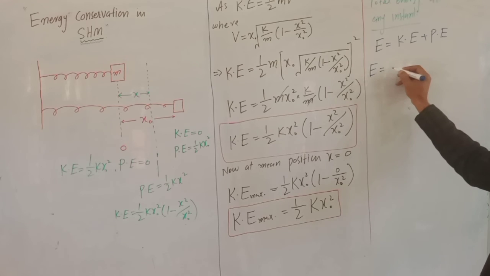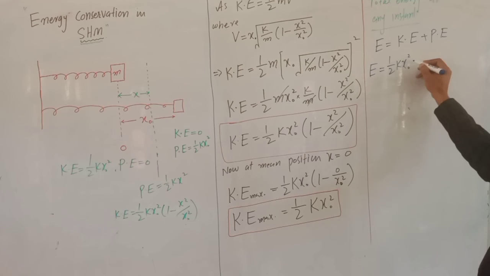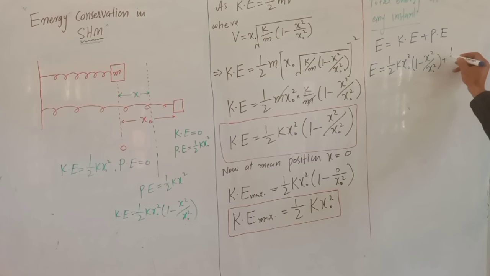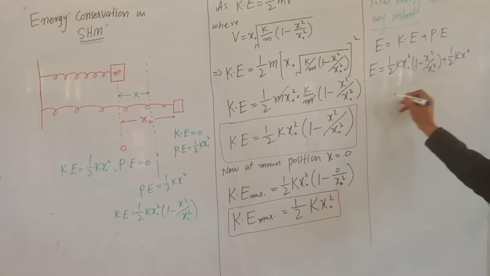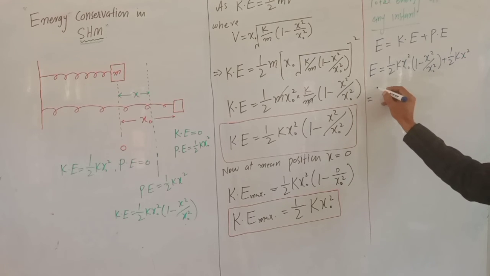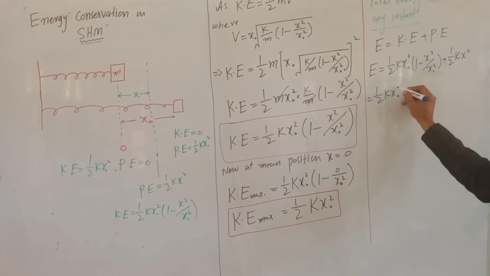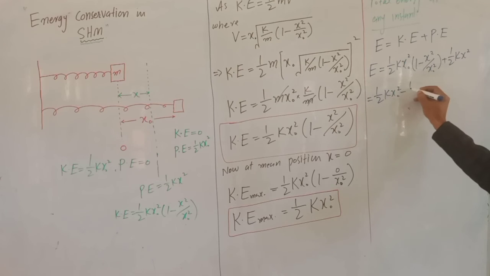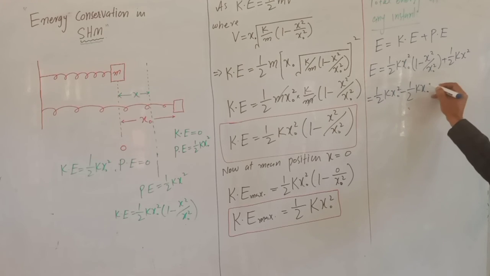So it will be kinetic energy, which is half k x naught square into 1 minus x square by x naught square, and potential energy at the middle point is half k x square. If we further simplify this expression, half k x naught square multiplied by 1 gives this expression, minus half k x naught square multiplied by x square by x naught square.